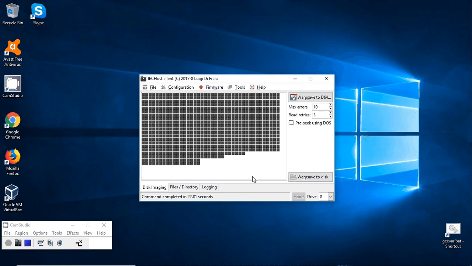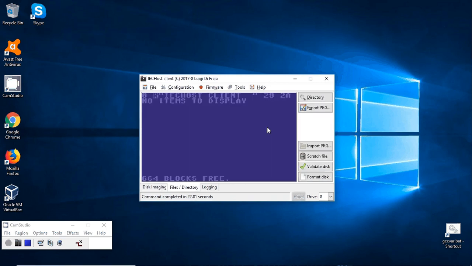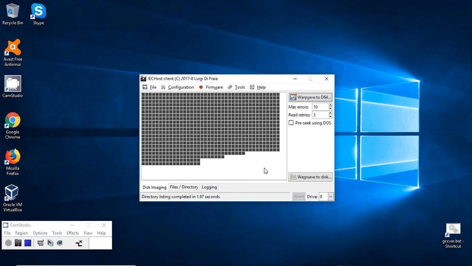Okay, so from track 1 to track 40, total time for formatting 22 seconds. From now on, none of the DOS commands is really supporting this disk, at least not in a complete way. Let's fetch the directory listing. So it's a 40 track disk. 40 tracks. Of course there is nothing on it, but that doesn't matter for the purpose of what I'm going to do now.